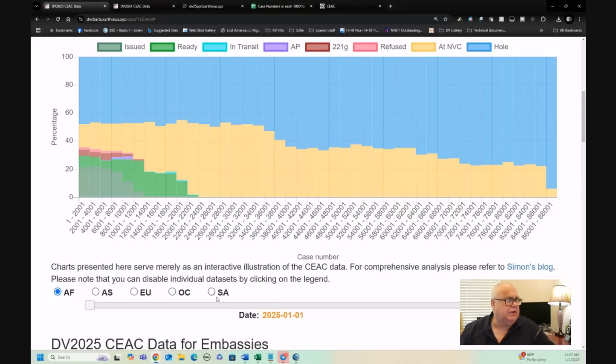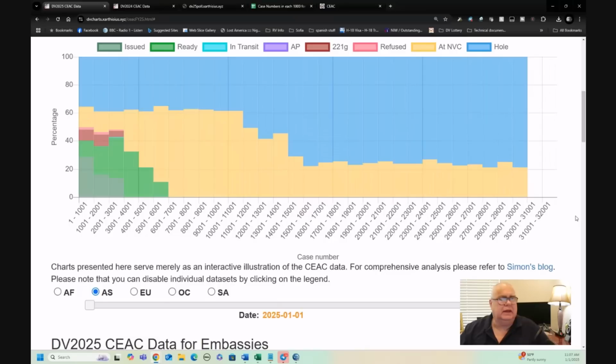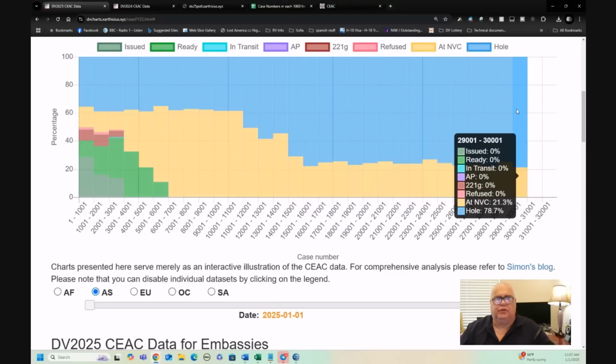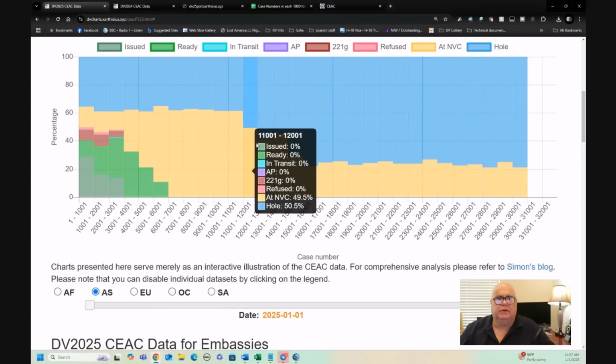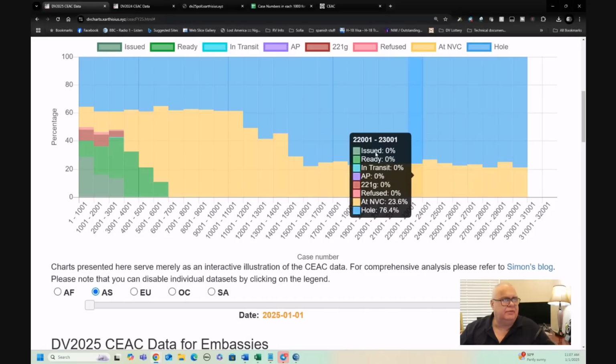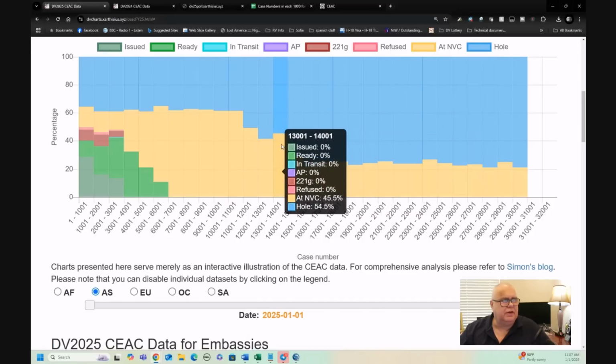Okay, now you can see that very clearly in Asia. In Asia, we've got two countries which are limited, Nepal and Iran. Essentially what this data is showing is that after case number 11,000, there's a drop in cases there, and there's another drop which I would say comes at about 14,000 or so.